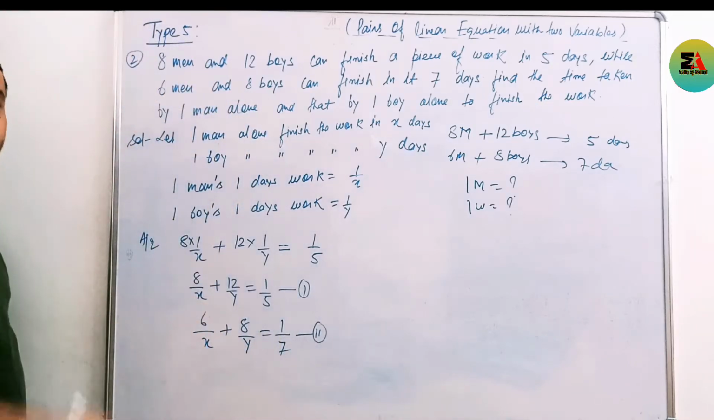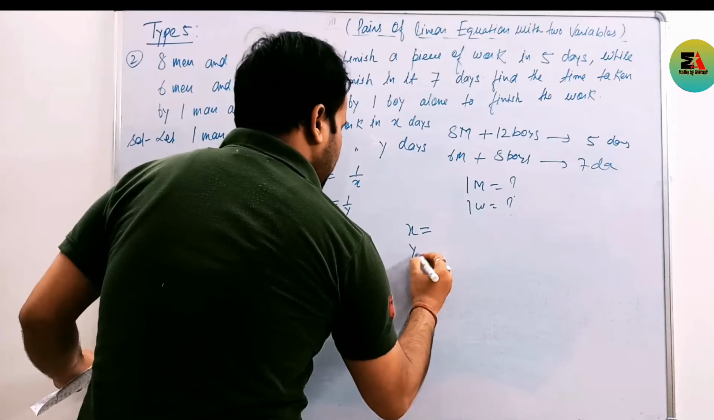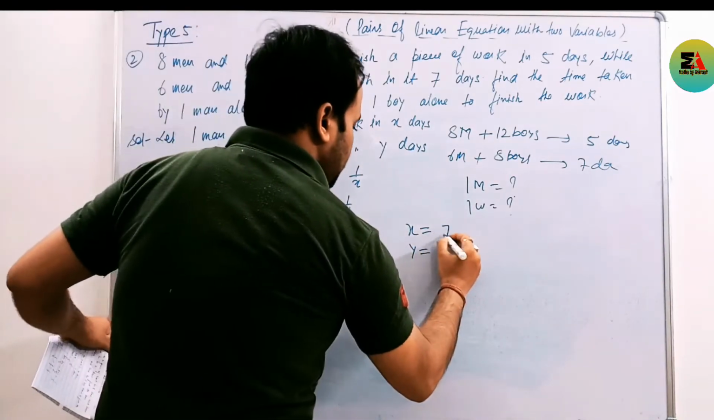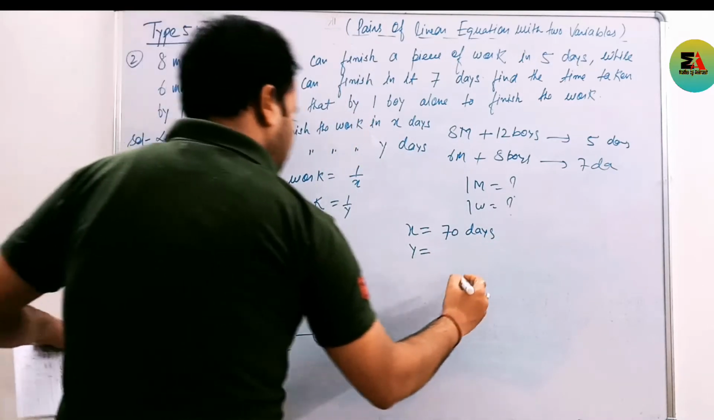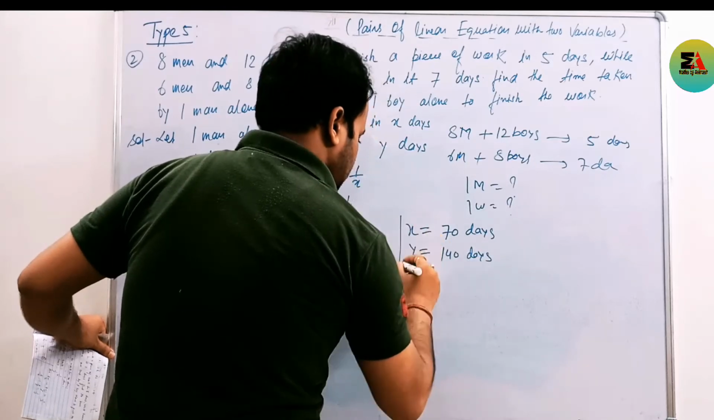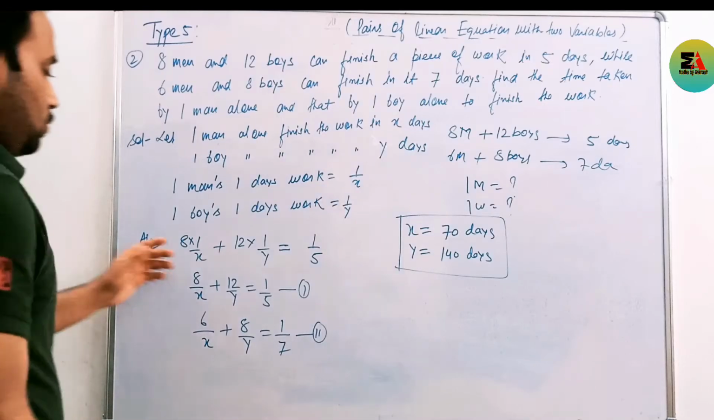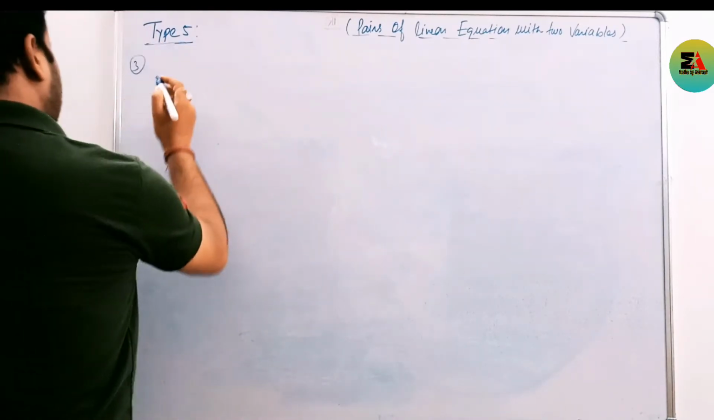Now we can easily solve the equations. After you solve the equations, you get the value of x and the value of y. Your value of x will be 70 days and the value of y will be 140 days. This is our required answer. After solving both equations, you get those values. I hope this one is clear to you, but we can discuss here.